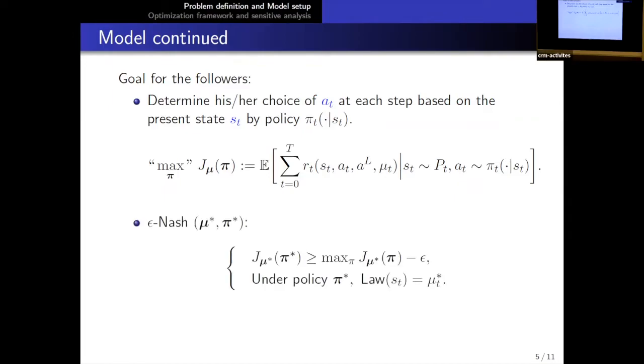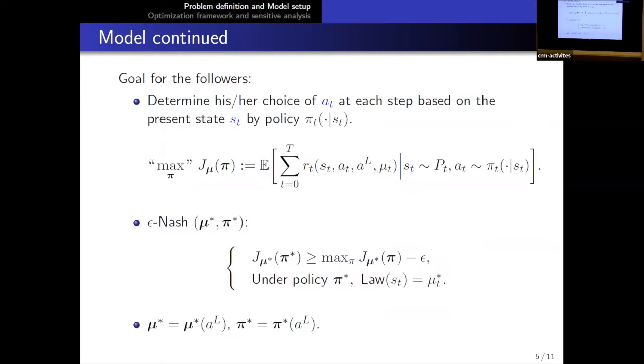And in our setting, we are actually focusing on epsilon Nash for several layers of reasons. One reason is that many people are okay with having a little bit of error here. And also a more reasonable thing is that in general, especially in the learning case, we don't have exact access to the model. We probably have some error for the model, in the sense that we don't know the exact reward, and we don't know the exact transition probability. So in the end, this will give us an epsilon Nash rather than a Nash equilibrium. And of course, the final Nash equilibrium here will depend on the leader's action here.